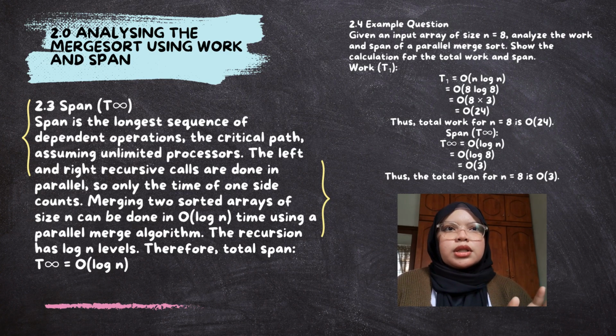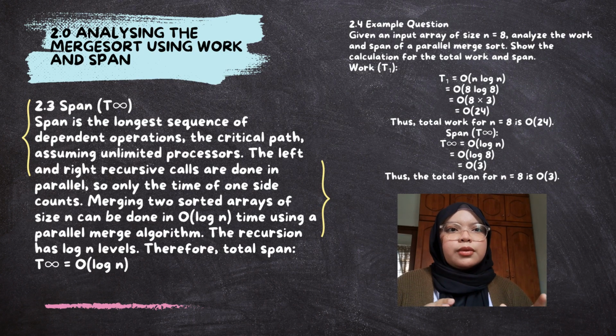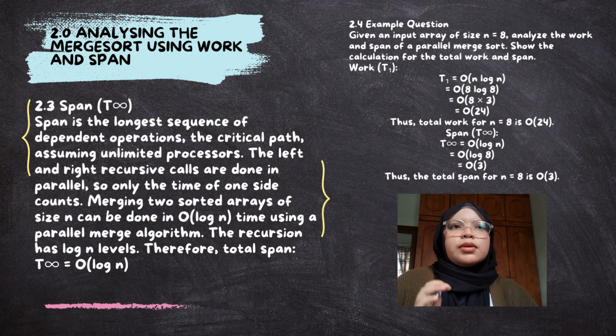So the example question: given an input array of size n equals 8, analyze the work and span of a parallel merge sort. Show the calculation for the total work and span. So for work, which is T1, T1 equals big O n log n, so equals big O 8 log 8, which is big O 8 times 3, and equals big O 24.